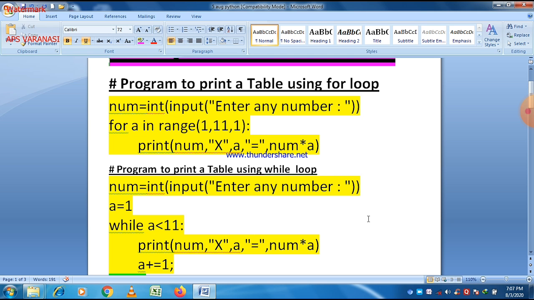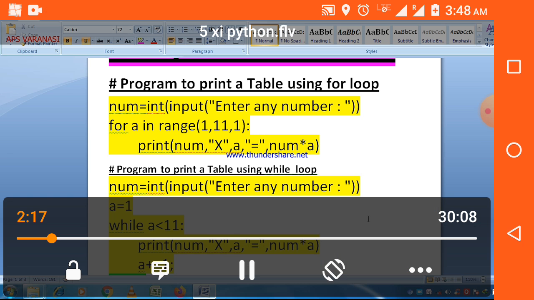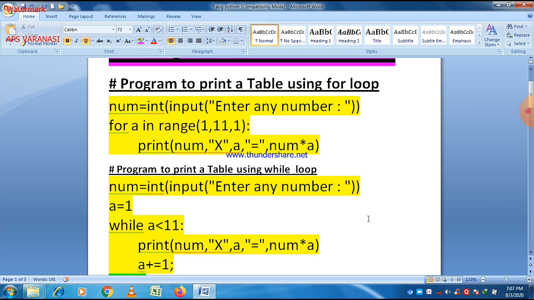So it is very easy and simple to use a for loop, and in most programs we use a for loop, because all three conditions are given together. But in the case of a while loop it is not so. Most of the time it is more difficult to implement a while loop, but the three conditions remain the same: initialization, checking condition, and increment or decrement for the while loop also.